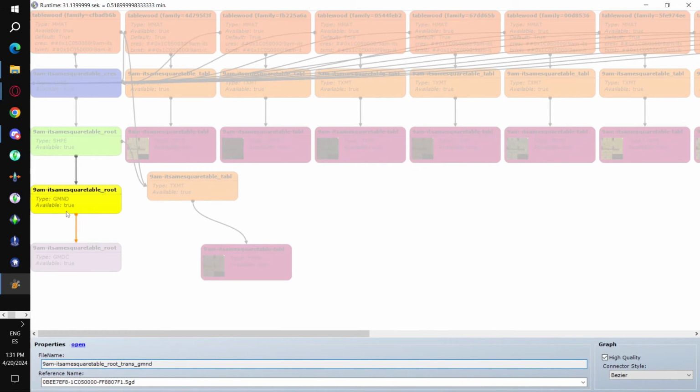The GMND tells you which subsets are recolorable and all of that. And the GMND communicates with the GMDC. And then this is the TXMT. This is your material, and it talks to the TXTR. Okay, so we have the scene grapher. This is the general visualization of how the object is put together.